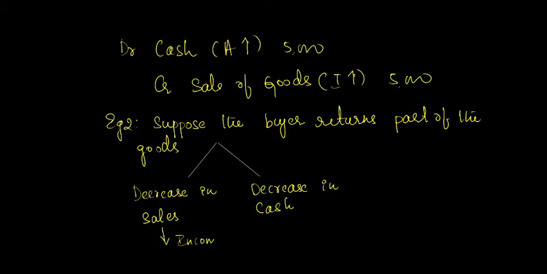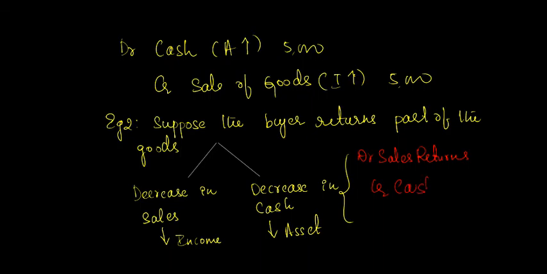Since the moment they return the goods to us, we will have to return the cash which they had given to us. Therefore, both the cash as well as the sales will decrease. Since the rule says if there is any decrease in asset, we have to credit, and if there is any decrease in income, we will have to debit it, we will do the same. Therefore, the journal entry in this case would be debit sales returns and credit cash.